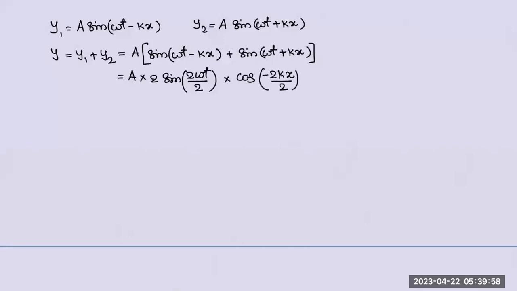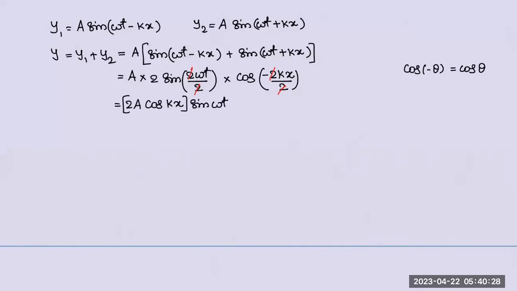Now, a few things we can do. Minus minus gets cancelled, and you know cos of minus theta is equal to cos theta. Why, sir? It's there in mathematics. Cos is what, even function or odd function? Even function. So that's the case. Now if I simplify this, I'll write it like this: 2a cos kx, in a bracket,